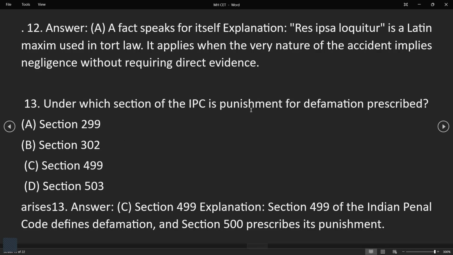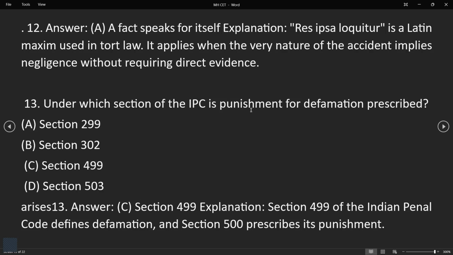It is a Latin maxim used in tort law. It applies when the very nature of an accident implies negligence without requiring direct evidence. So this is what happens. Like if I don't have a license for a motorcycle, and I ride the motorcycle on the highway, and I cause an accident, then the fact speaks for itself: I don't have a license, I don't know how to drive, and I met with an accident, so it's obviously my fault. So that's a fact speaks for itself. That's res ipsa loquitur.